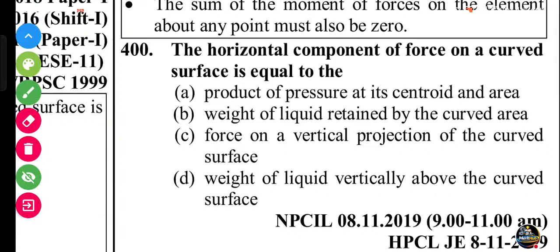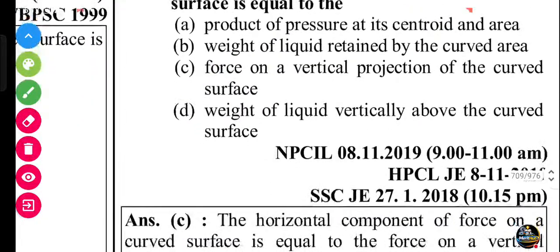The horizontal component of a force on a curved surface is equal to which of the following: the product of the pressure at its centroid and the area, the weight of the liquid retained by the curved area, the force on the vertical projection of the curved surface, or the height of the liquid vertically above the curved surface? Let's check.